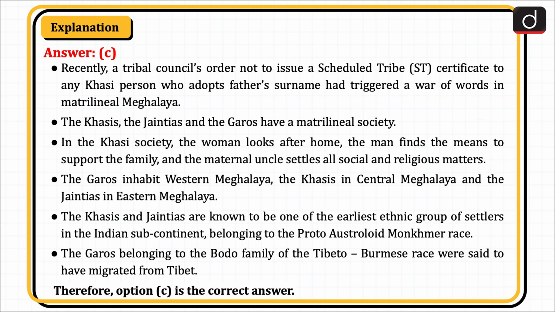The Garos inhabit western Meghalaya, the Khasis in the central Meghalaya, and the Jayantiyas in eastern Meghalaya. The Khasis and Jayantiyas are known to be one of the earliest ethnic group of settlers in the Indian subcontinent, belonging to the Proto-Australoid Monkhmer race. The Garos belonging to the Bodo family of the Tibeto-Burmese race were said to have migrated from Tibet. Therefore, option C is the correct answer.